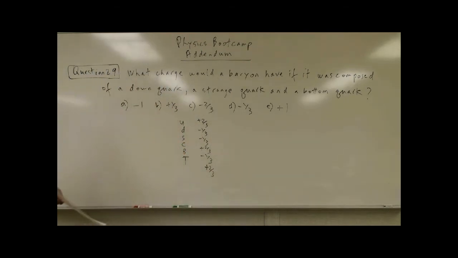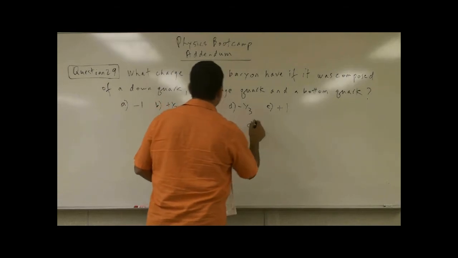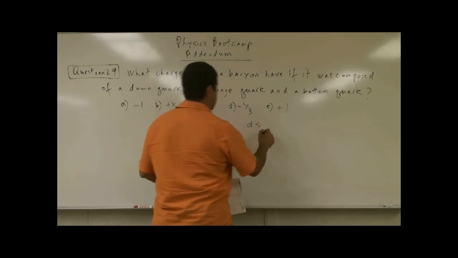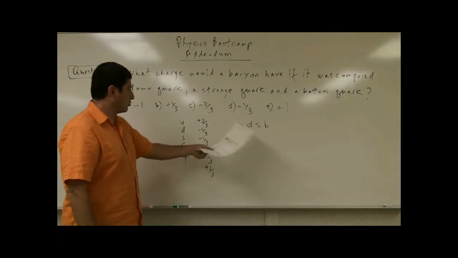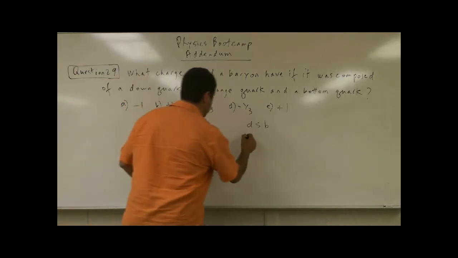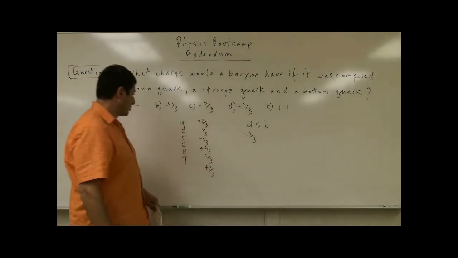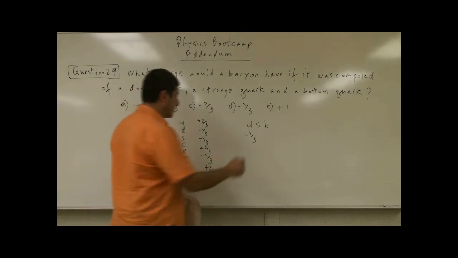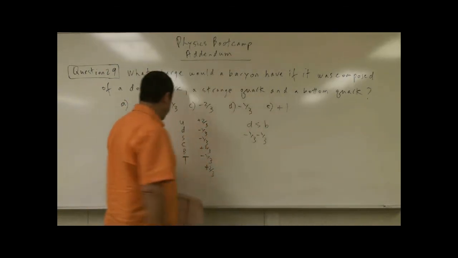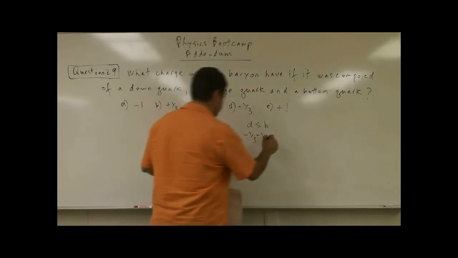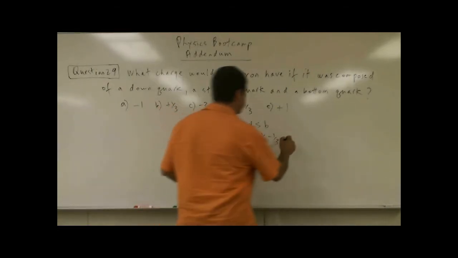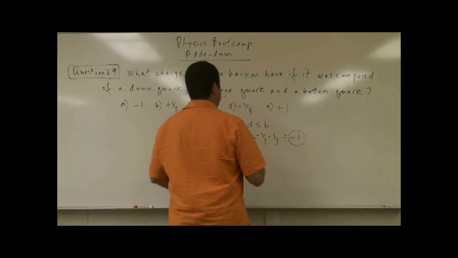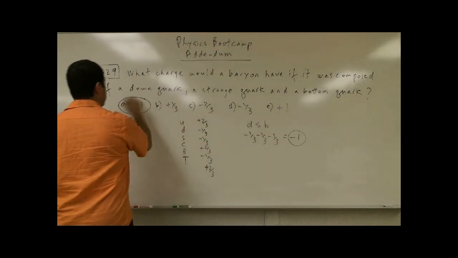Okay, so if this one was made of a down quark, a strange quark, and a bottom quark, what would its charge be? The down quark is going to be negative 1/3, strange quark is going to be negative 1/3, bottom quark is going to be negative 1/3. Okay, so that's going to be negative 1. Okay, so therefore the answer is A.